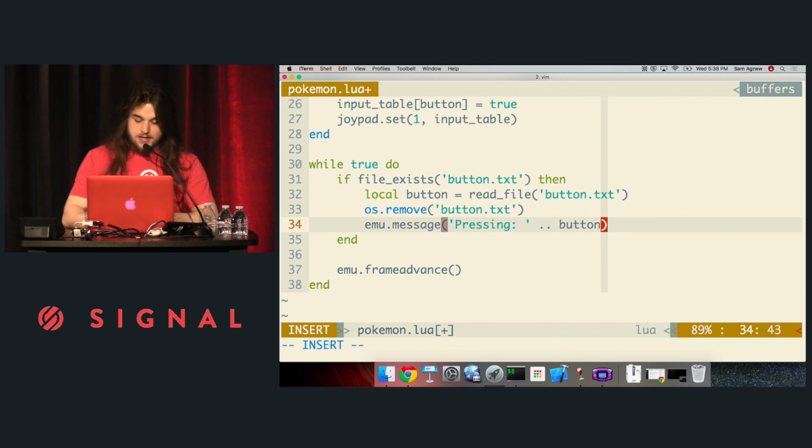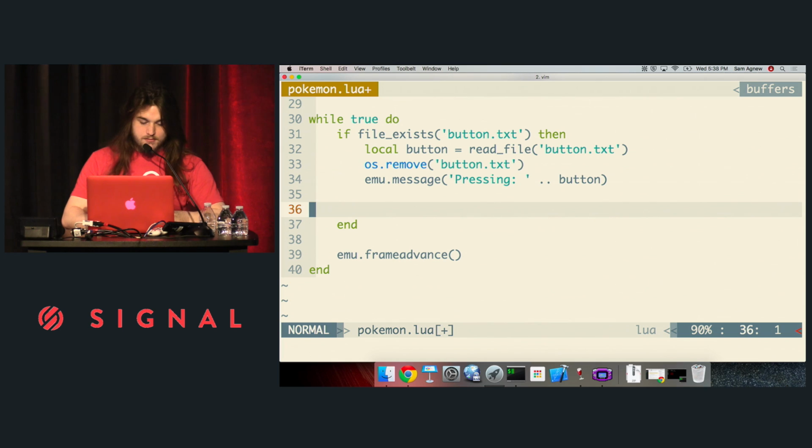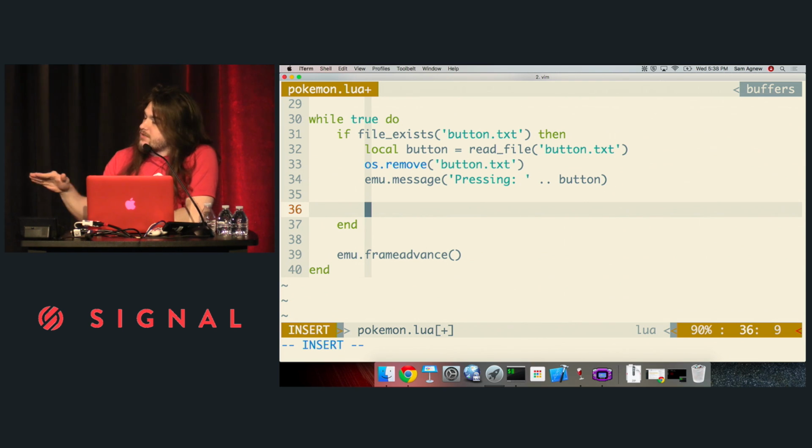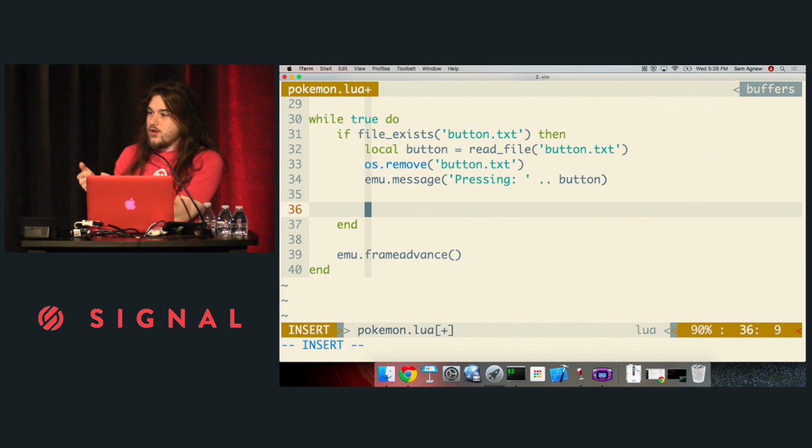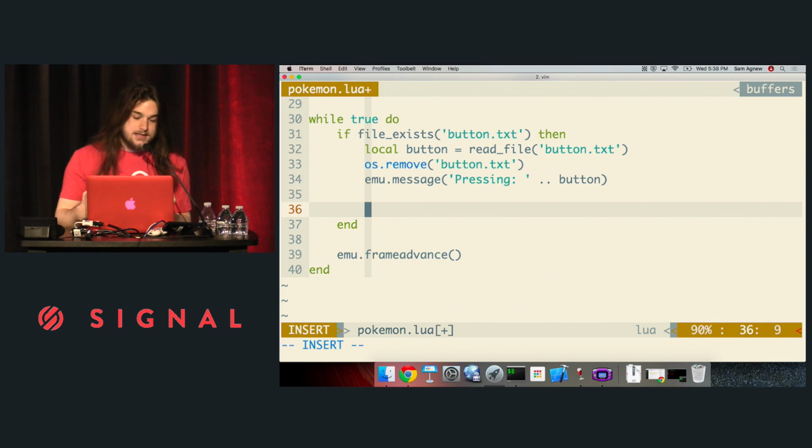So what I'm gonna do is I'm gonna let you know that I'm pressing this button. And after that, I am going to press the button. So if I just press this button for one frame, it might not actually do all that much. Who here has ever played a video game? A lot of you. So when you play a video game, you don't press a button for like 1/60th of a second. You kind of hold it down, even if it's just for a split second, right? So if I press a button on one frame, the game might not even register that as input.